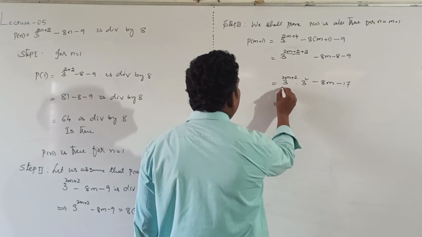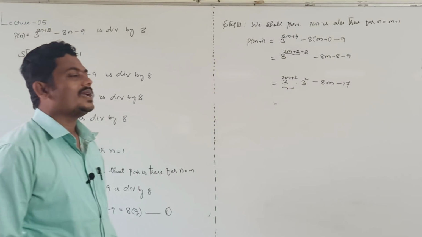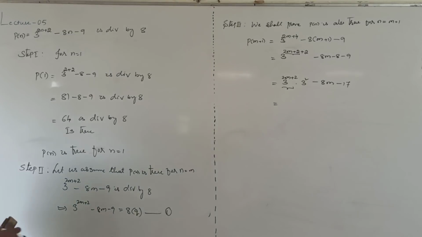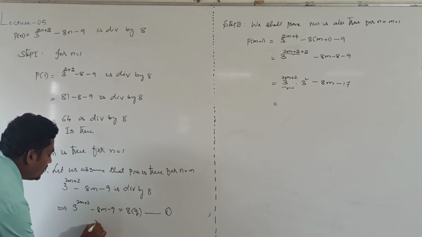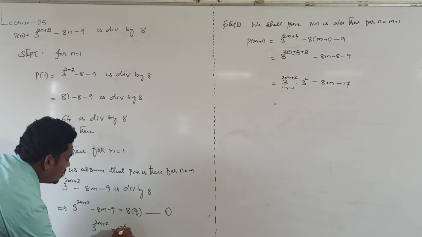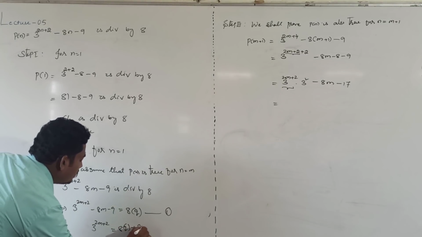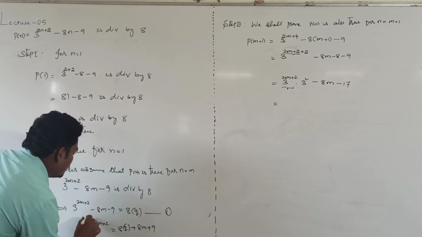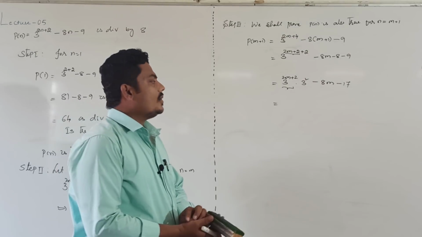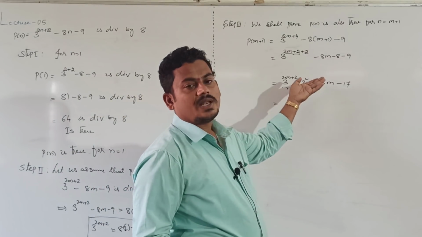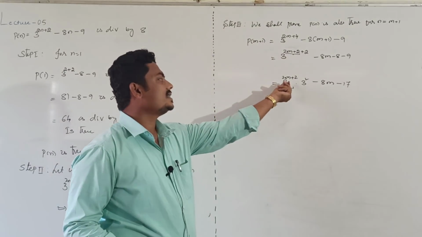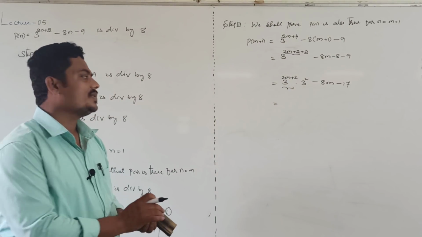Next, I will replace the 3 power 2m plus 2 value from equation number 1. From this I will write 3 power 2m plus 2 is equal to 8q plus 8m plus 9. Now also we don't know whether it is divisible by 8 or not. So just replace the 3 power 2m plus 2 value from equation number 1.